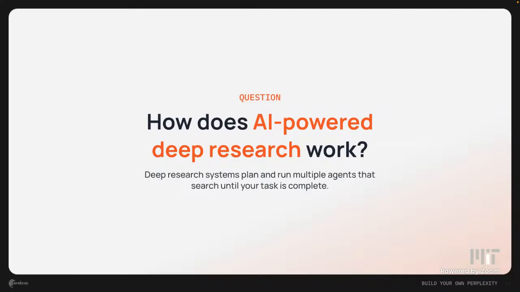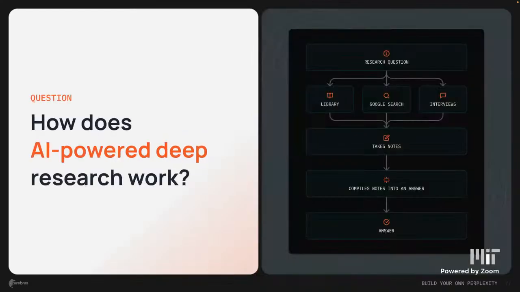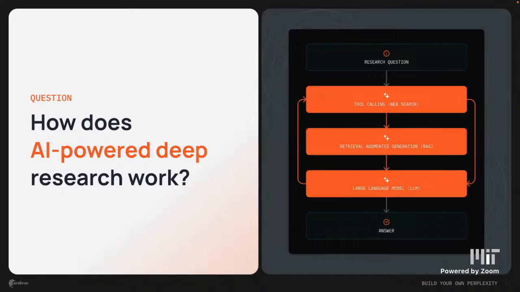Now, AI-powered deep research is a more automatic process. When you're doing it yourself, you have the freedom to say this doesn't make sense, I shouldn't include it, this does make sense. But when you're telling a program to do it itself, it's going to be a little different. It's going to look the same, but the way that you actually carry it out is a little different. We've got web search, retrieval augmented generation, and then the LLM step.